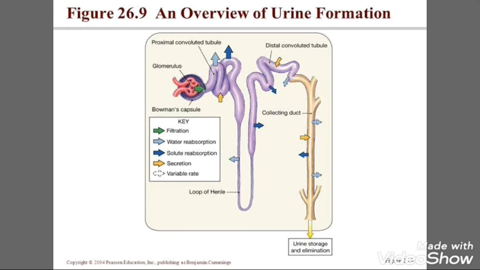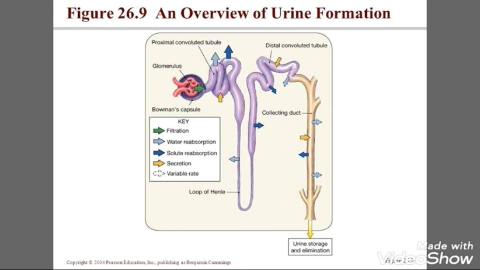The fluid containing waste material is forced out of glomerular capillaries into Bowman's capsule. The filtered out fluid is called glomerular filtrate. So the process is ultrafiltration.